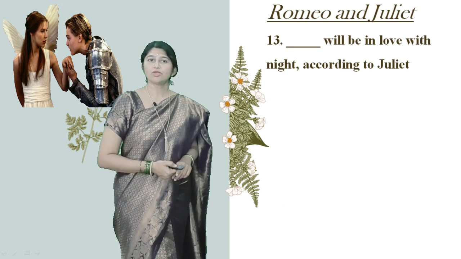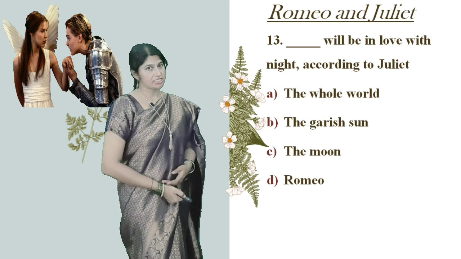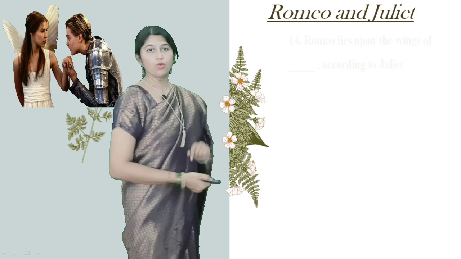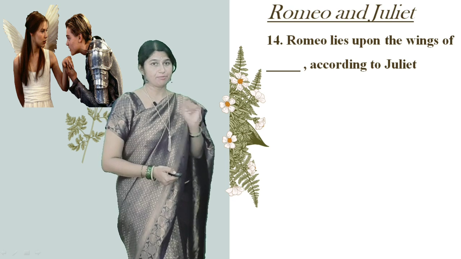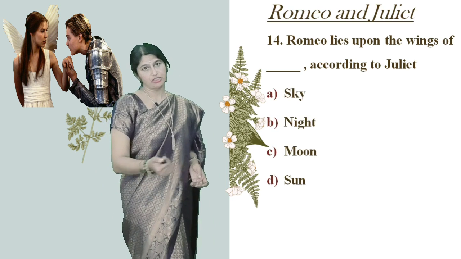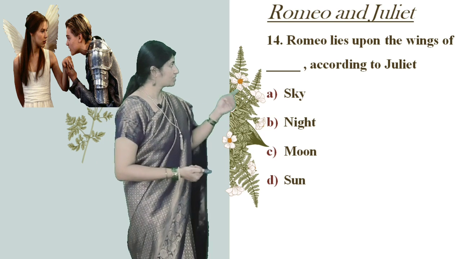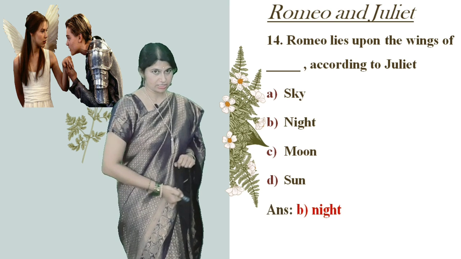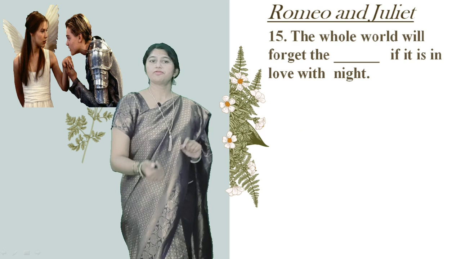13th question: dash will be in love with night according to Juliet. The whole world, the garish sun, the moon, Romeo. The answer is the whole world. Please remember that, it is also a very important question. Romeo lies upon the wings of dash according to Juliet: sky, night, moon and sun. This particular question is also slightly confusing, so please remember the correct answer, that is night. Romeo lies upon the wings of night.